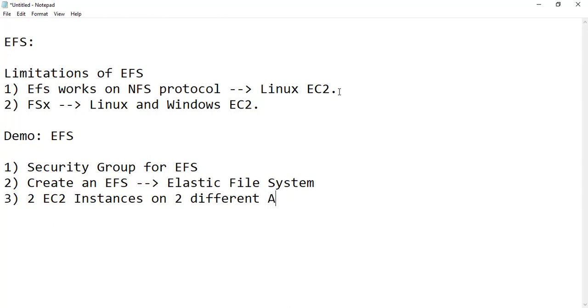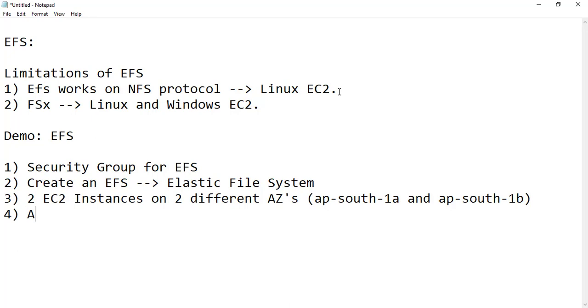Suppose you are in Mumbai, we'll have one in AP South 1A, and then one more in AP South 1B.